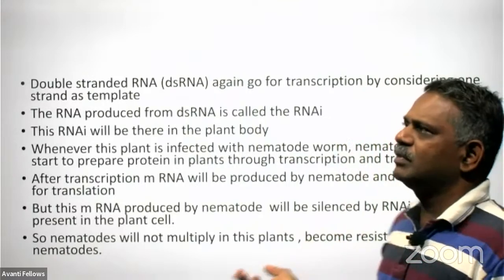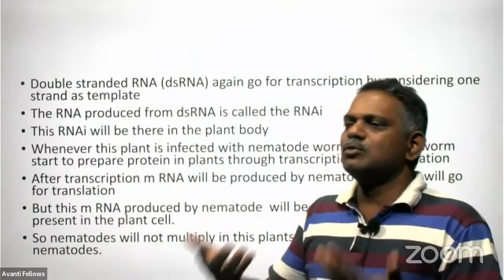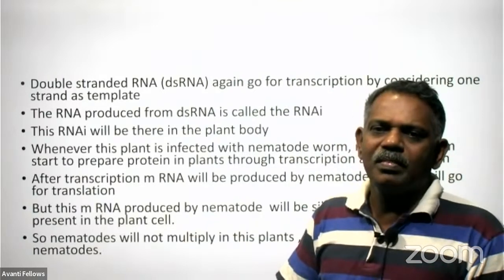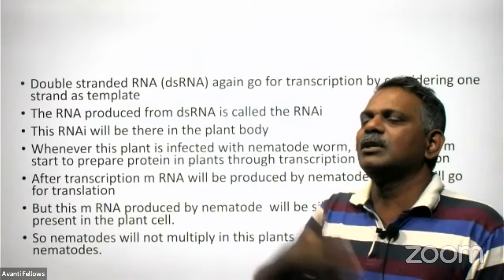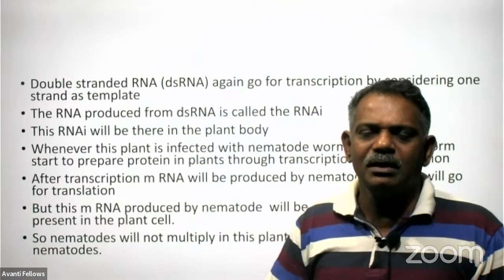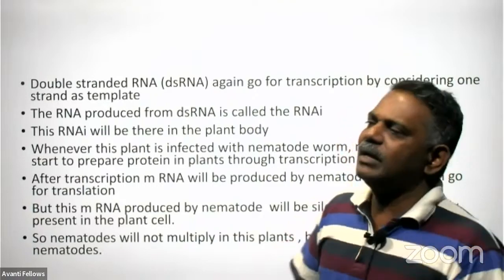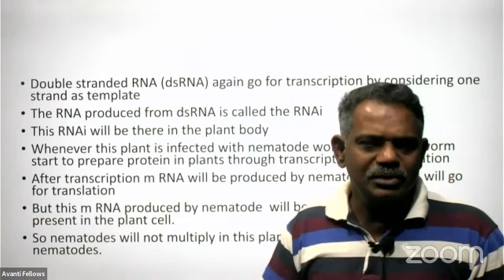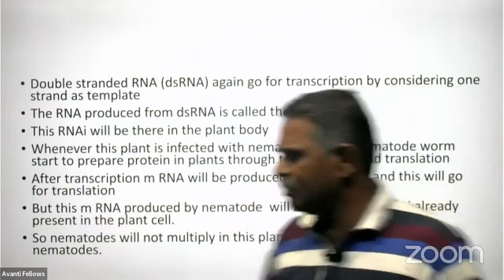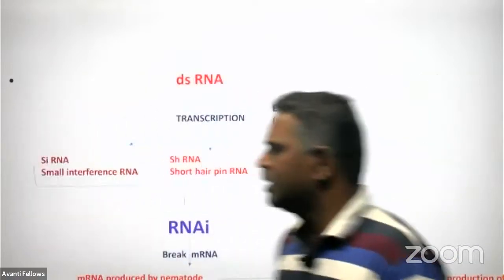So because of lack of facility to multiply its number in the cell of the crop, or to produce protein by using its mRNA in the plant cell, it will die, and the plant is getting resistance to such an insect. And this topic is very important, because it is asked many times in the examination.